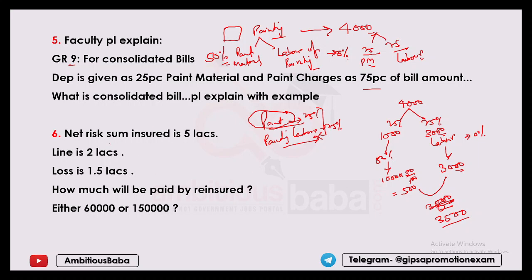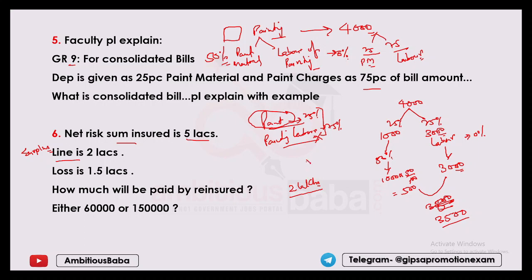Next question is about reinsurance. Net risk sum insured is 5 lakhs, line is 2 lakhs. If the question mentions line, it means it is a surplus treaty. Line is 2 lakhs. That means retention is 2 lakh rupees. Total was 5 lakhs.